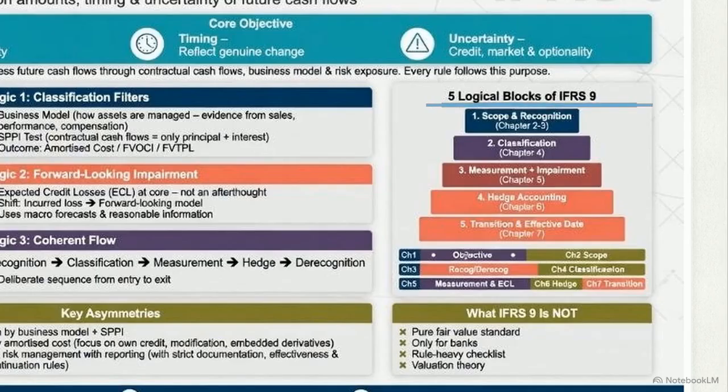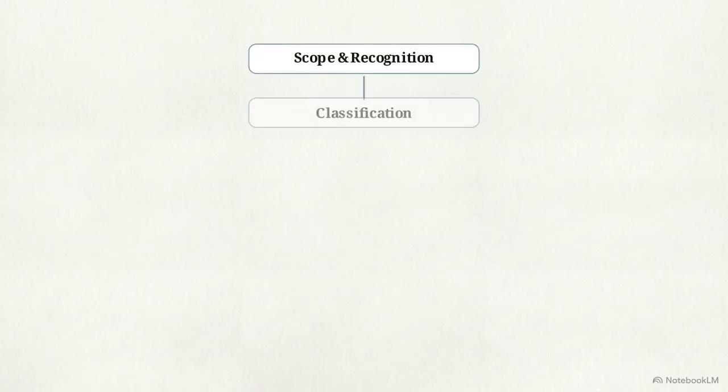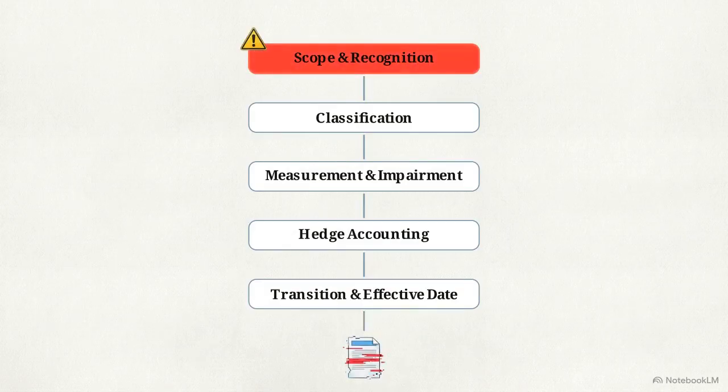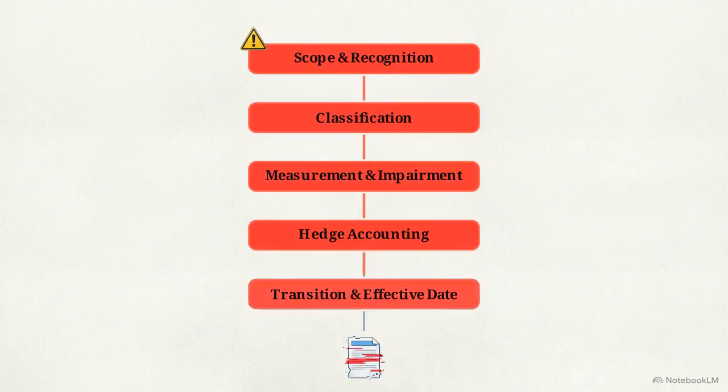The 5 logical blocks on the right show a rigid hierarchy. It begins with scope and recognition, providing data for classification. This determines measurement and expected credit losses, leading to hedge accounting and derecognition. Executing these steps out of sequence introduces systemic errors. An incorrect conclusion at the scope stage cascades through every subsequent measurement in the financial statement.